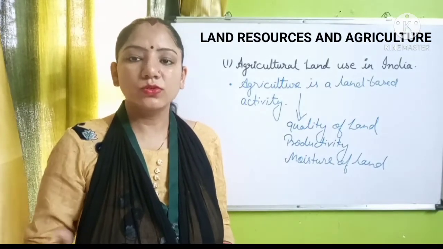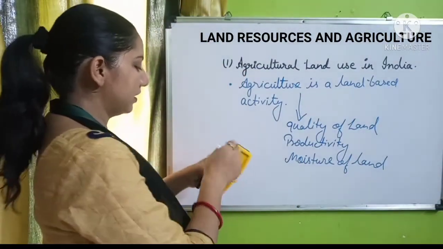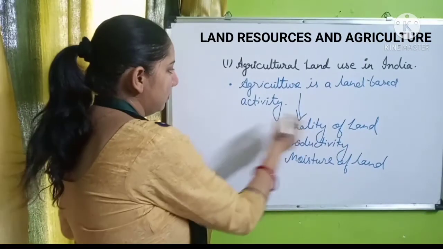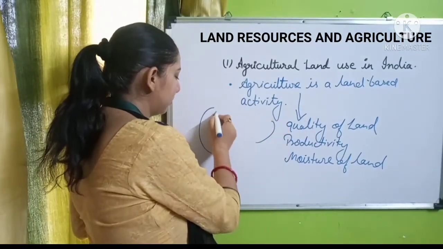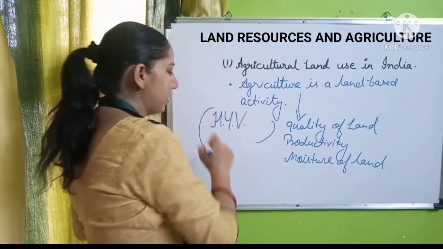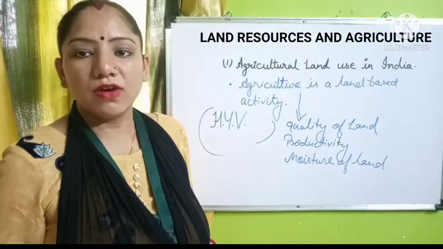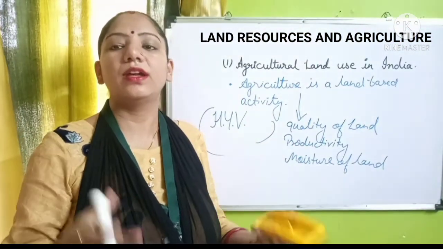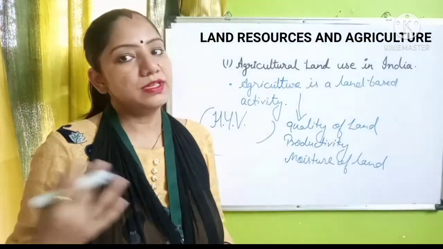According to the demand, generally we have to use HYV seeds for increasing the amount of crop production. When HYV seeds are required, the intensity of the crops is very high.